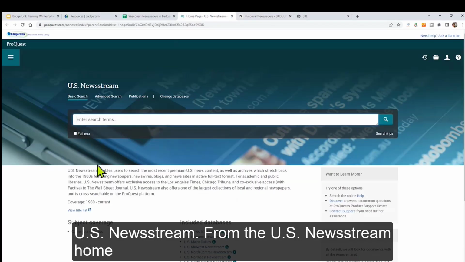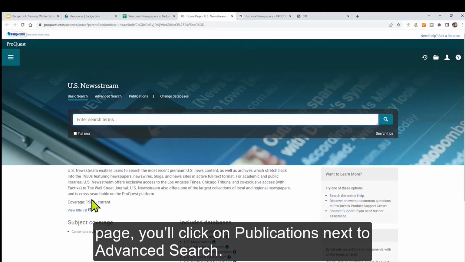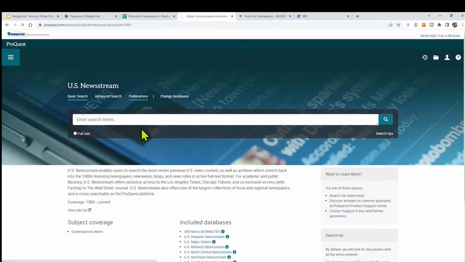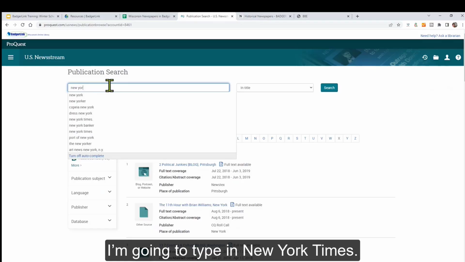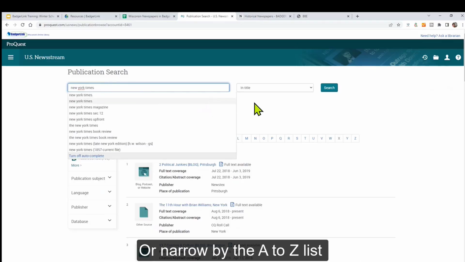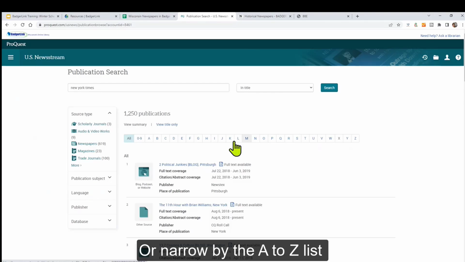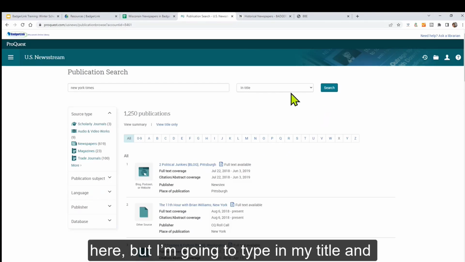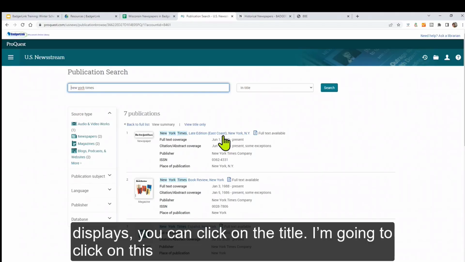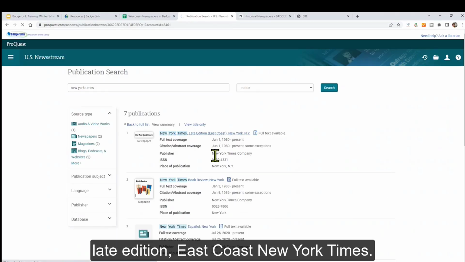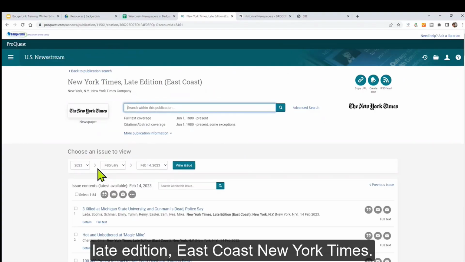US Newsstream. From the new US Newsstream homepage, you'll click on Publications next to Advanced Search. And you can type in the publication you're searching for. I'm going to type in New York Times. Or you can narrow by the A to Z list here, but I'm going to type in my title and do a search. If the publication you're searching for displays, you can click on the title. I'm going to click on this Late Edition East Coast New York Times.